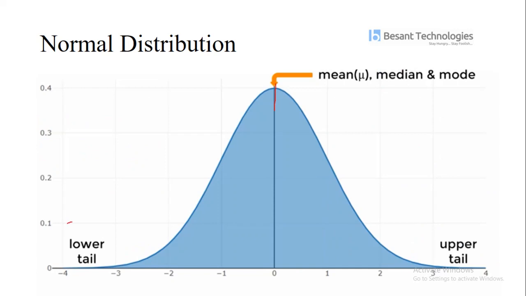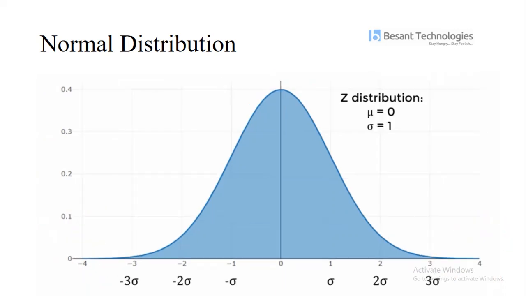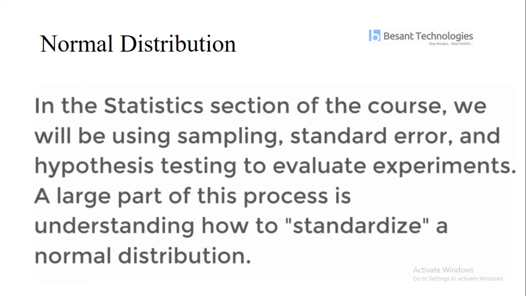The left side we call the lower tail, and the right side we call the upper tail. Now we are calculating mu and sigma. Next, in our statistics section we discuss sampling, standard error and hypothesis testing to evaluate our experiments.